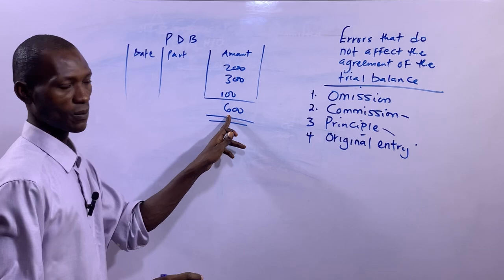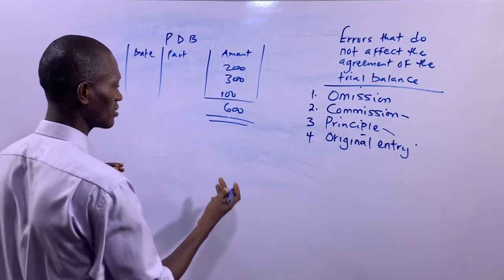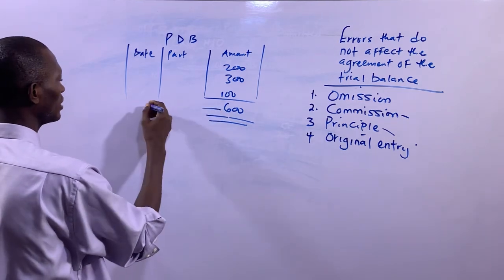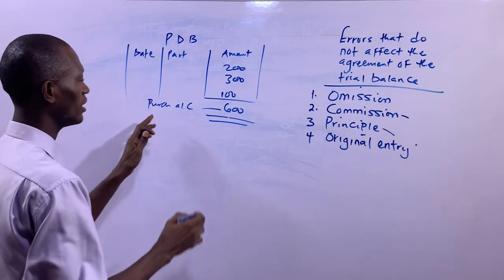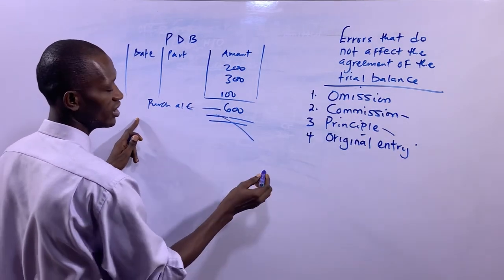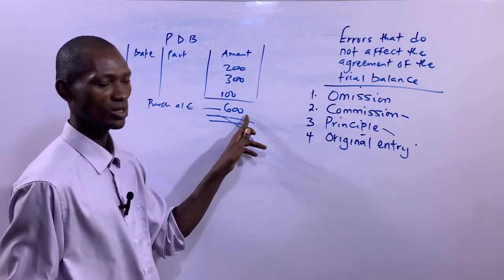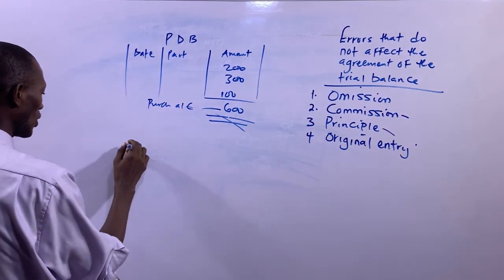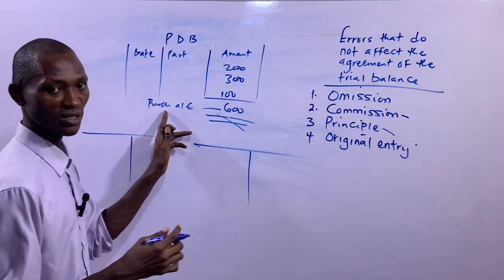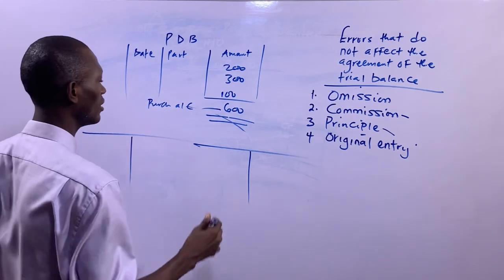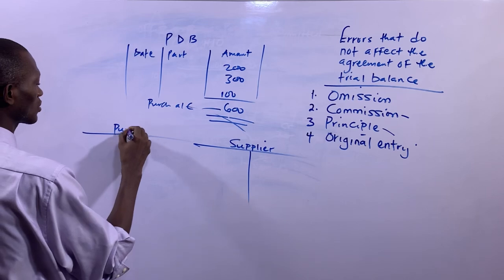This 600 is the total in the purchases day book, and this amount will be debited in the purchases account. Then the corresponding entry will be in the suppliers account. That means the suppliers account will be credited with this 600 naira. So here you have purchases account, then you have suppliers account, because you are purchasing from the supplier or creditor basically.